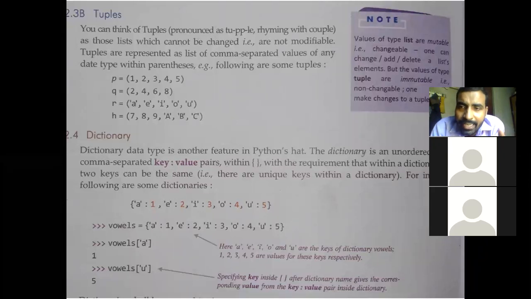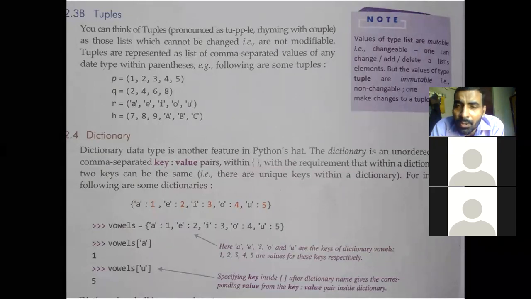In the same way, here we find the value according to the given key. Here keys and values are defined. And for that particular key, whatever value is there, that is called a dictionary.